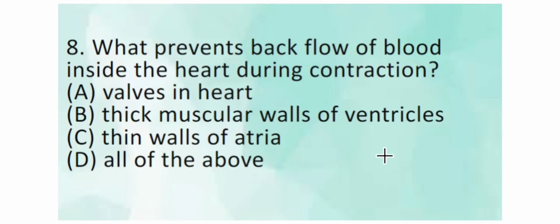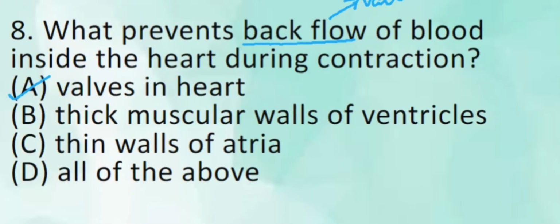Question number 8. What prevents backflow of blood inside the heart during contraction? Whenever you hear this word backflow, it is a keyword to be connected to valves. So valves are meant for preventing backflow. So here obviously the answer is A, valves in the heart. Thick muscular walls of ventricles help in withstanding the high pressure. Thin walls of atria, because atria receive only the blood, so pressure is less. So here the answer is valves.